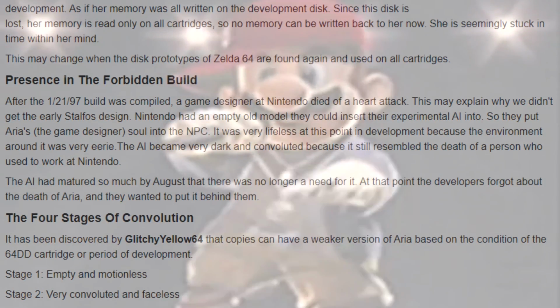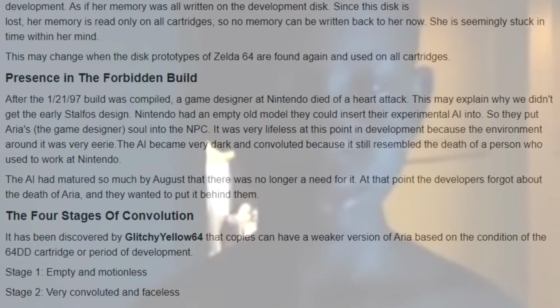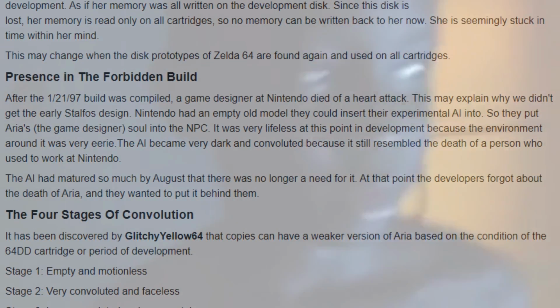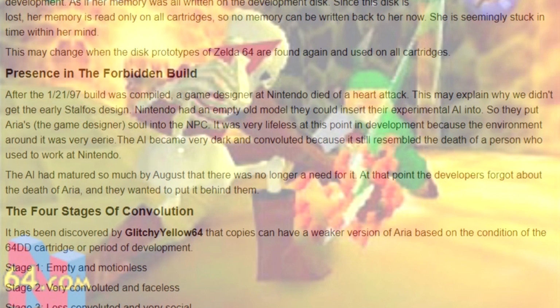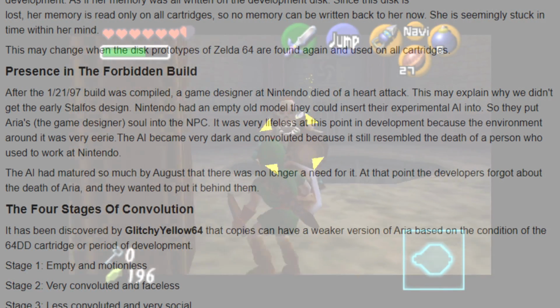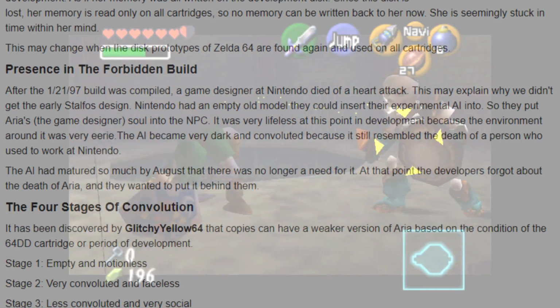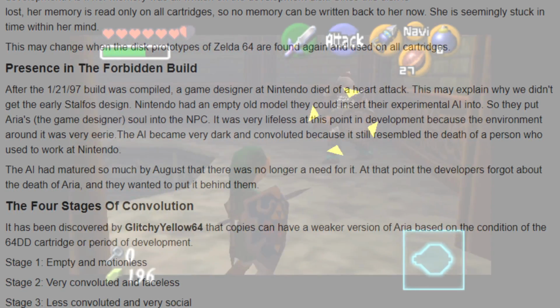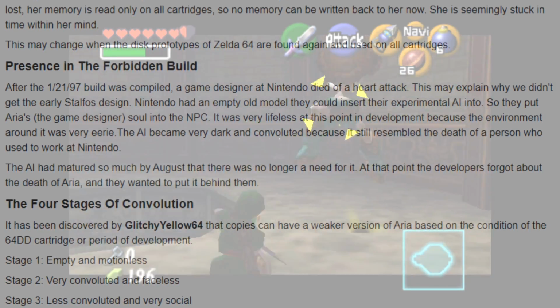Presence in the Forbidden build. After the 2197 build was compiled, a game designer at Nintendo died of a heart attack. This may explain why we didn't get the early Stalfos design. Nintendo had an empty old model they could insert their experimental AI into, so they put Aria's, the game designer's, soul into the NPC. It was very lifeless at this point in development because the environment around it was very eerie.